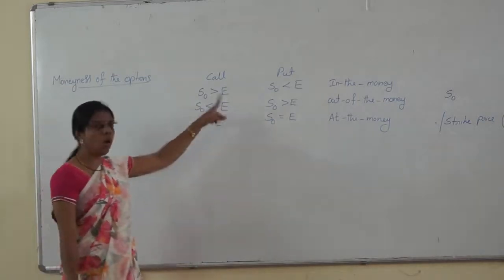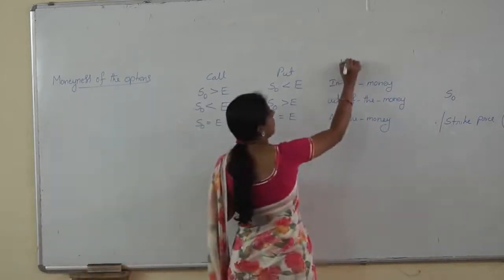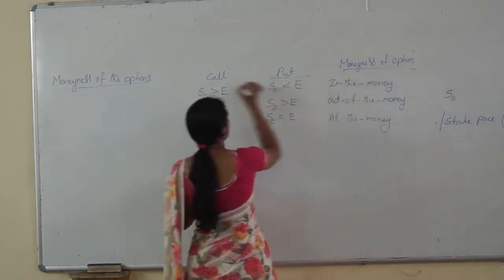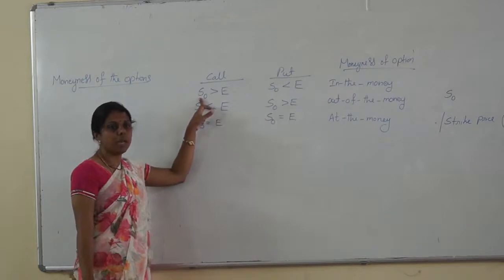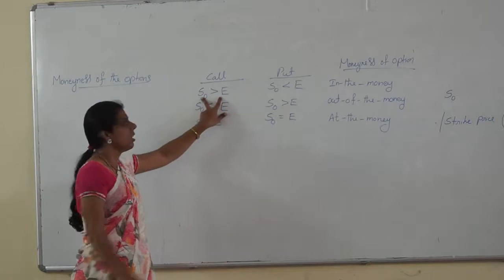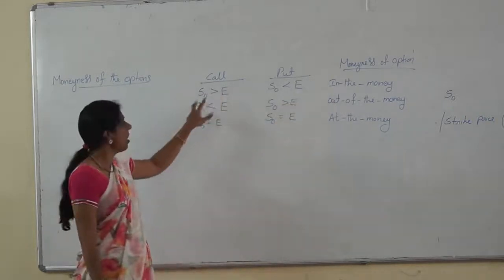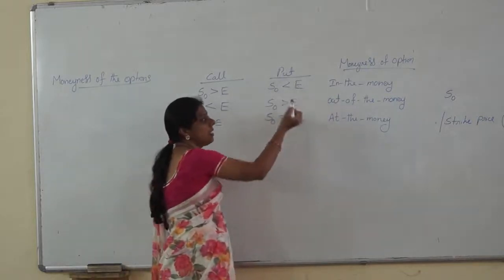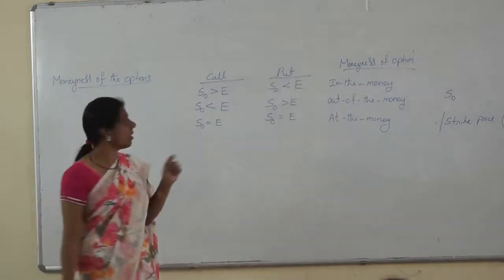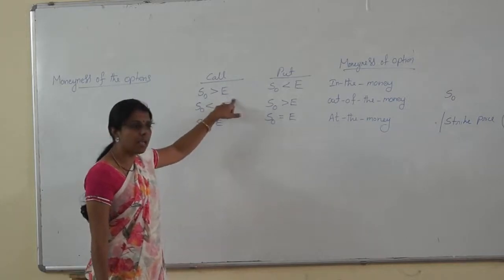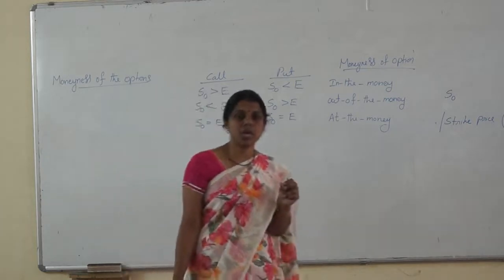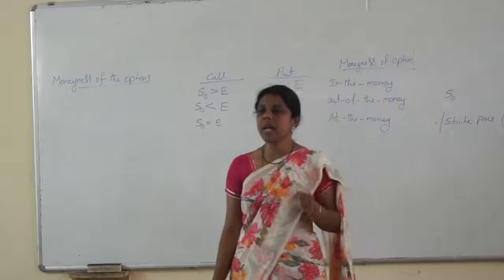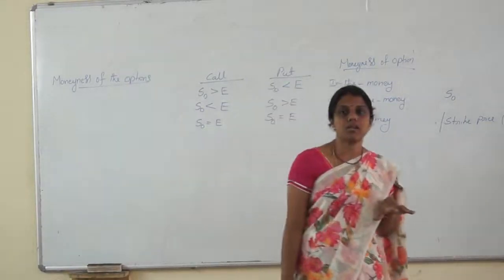Just by looking at this, you can explain the whole concept of moneyness of the option. Moneyness. Is it clear?